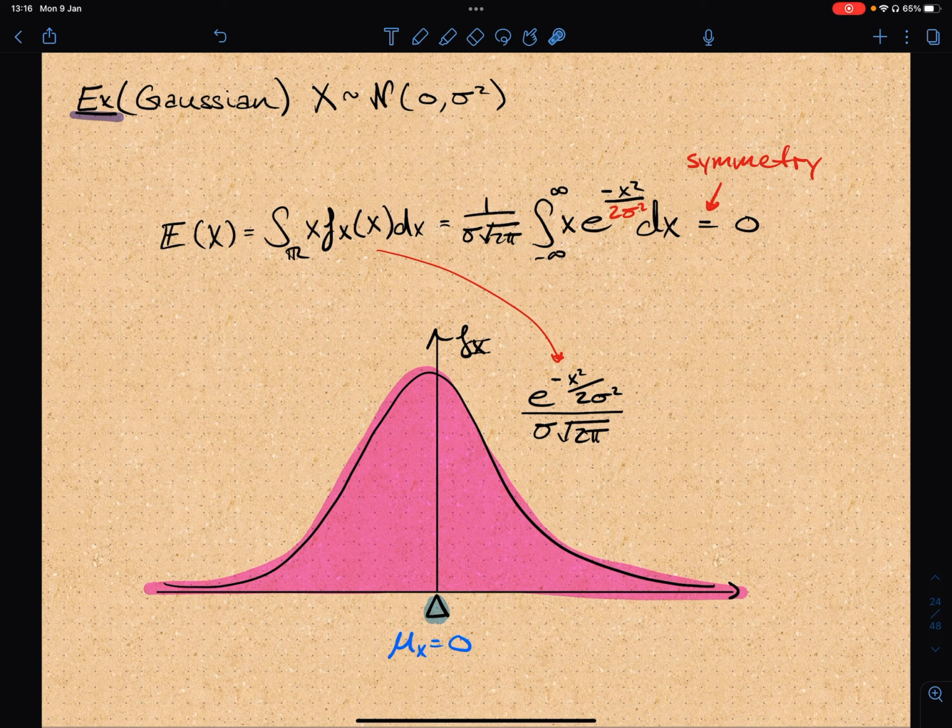And in this class, I do encourage you to try to think about symmetries or shortcuts, or try to interpret the problem probabilistically. And this is really the art of probability, trying to find arguments such as symmetry to simplify the computations.